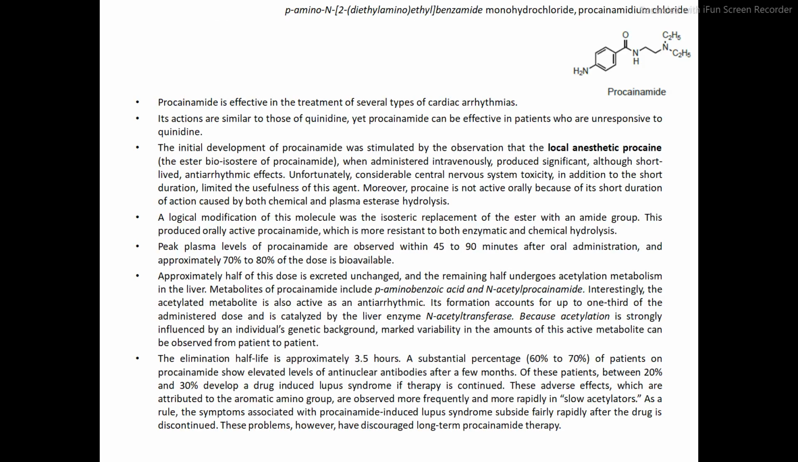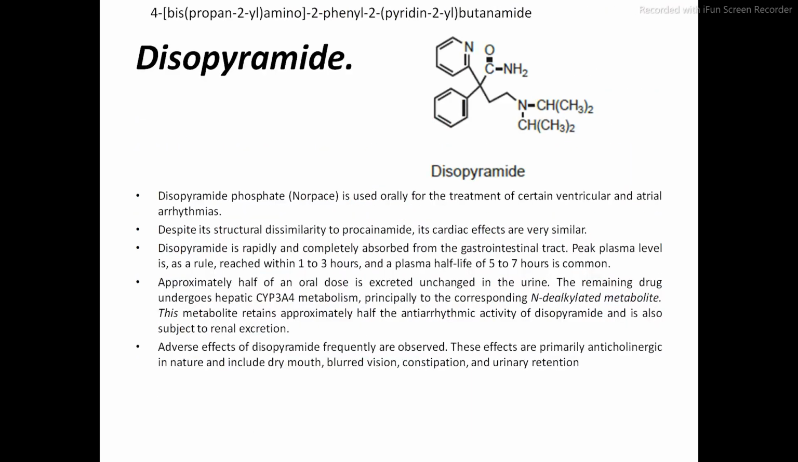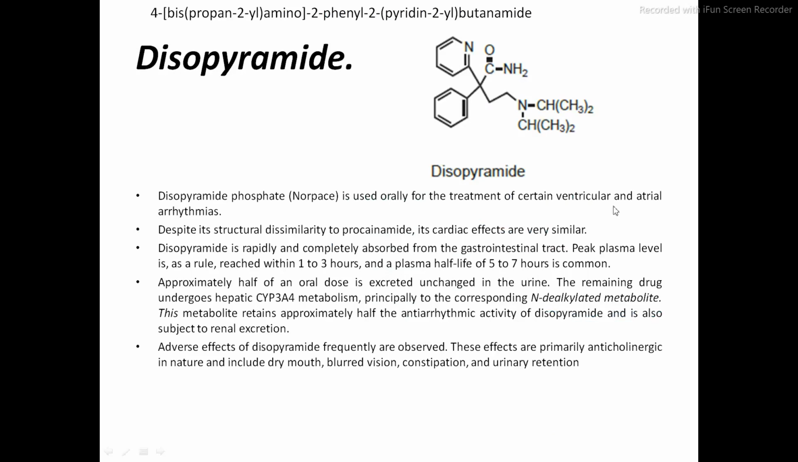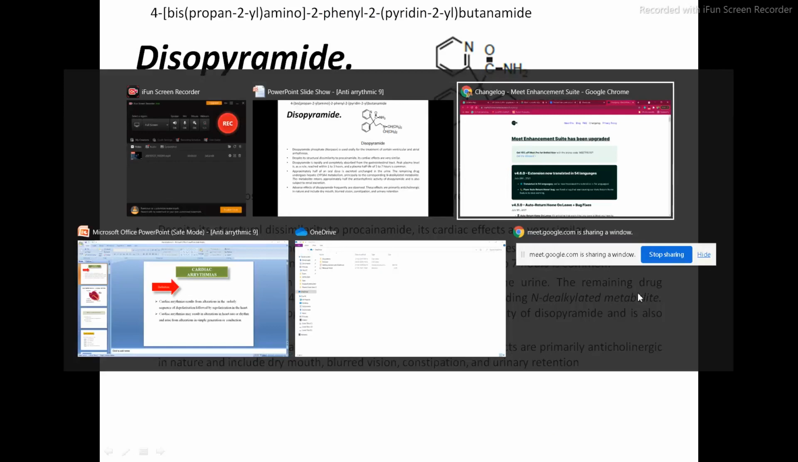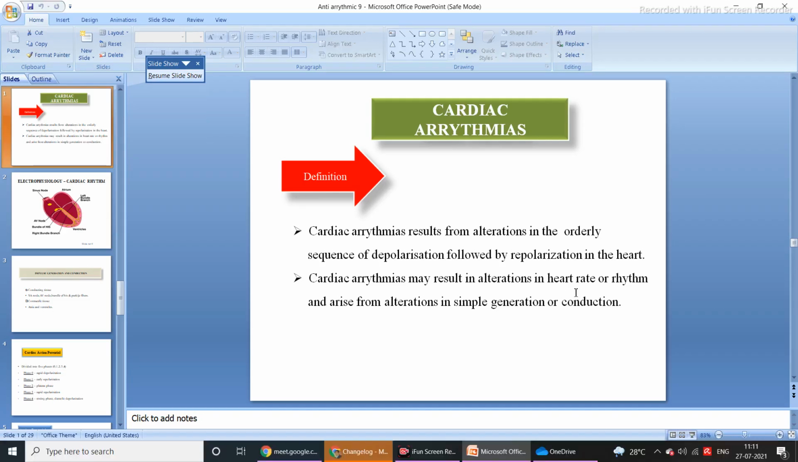And in this class we saw a few drugs. The first drug was quinidine, the second drug is procainamide, and the third drug is disopyramide. Okay, so that's all about today's lecture. Does anyone have any doubts? Any doubt in today's lecture? No, sir. Okay, good.